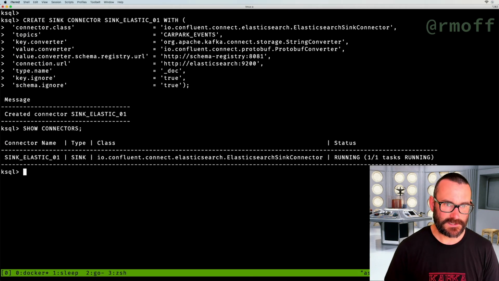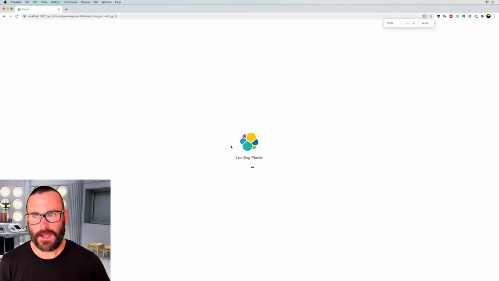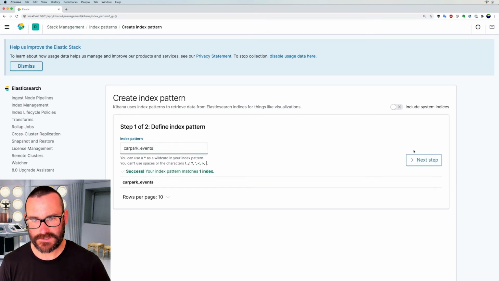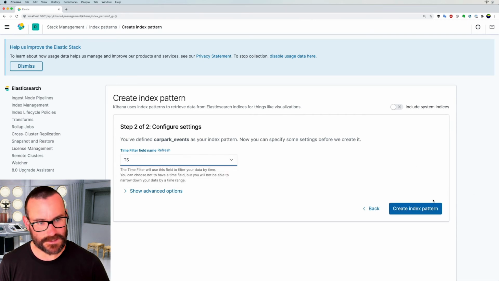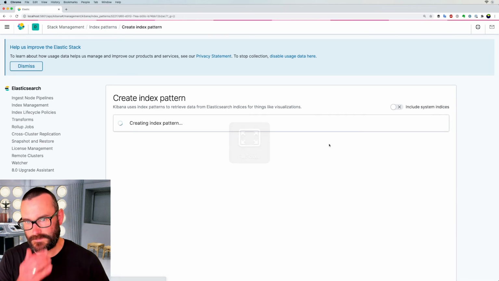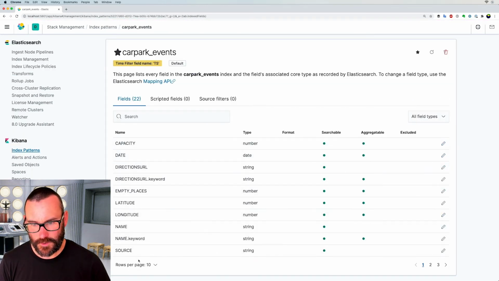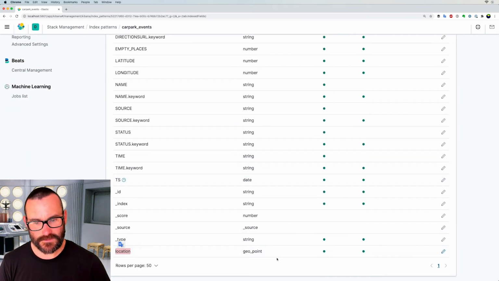We say show connectors and make sure it's working, and it says, yep, we're running. Now we can go over to Kibana, and in Kibana we can analyze the data that we've got within Elasticsearch. So we'll create ourselves an index pattern like this, and the timestamp field we're going to use is TS. If we have a quick look at the types of data we've got, you can see we've got the capacity, the name, and longitude, latitude. If we change this like this, we can see down here we've got a location field, which is a geopoint. That's one of the reasons I took that longitude and latitude and made it into a struct, because it means when you push it to Elasticsearch, it just works.